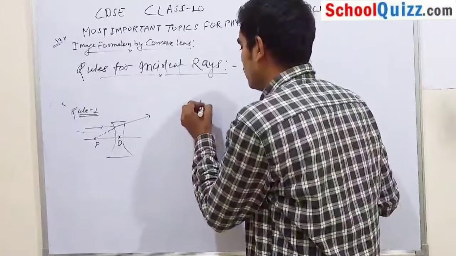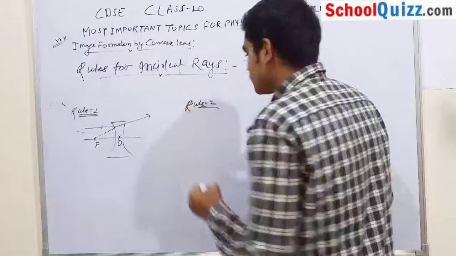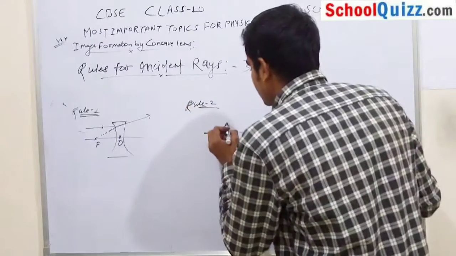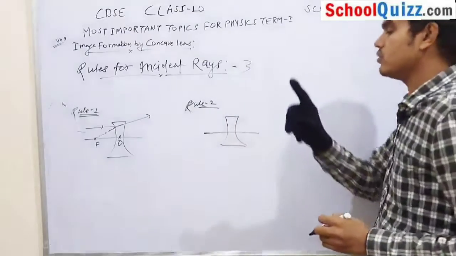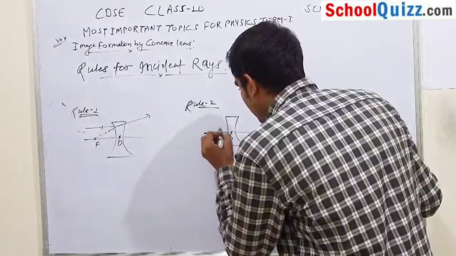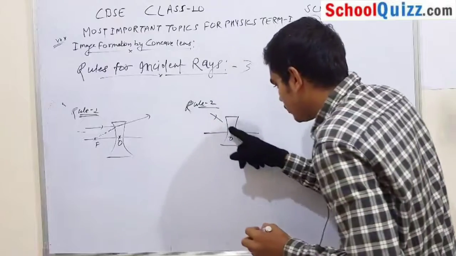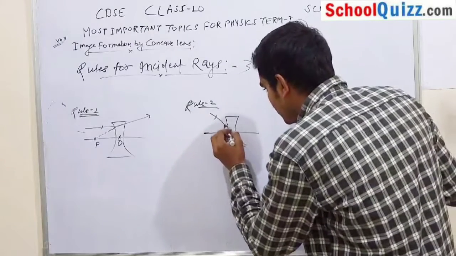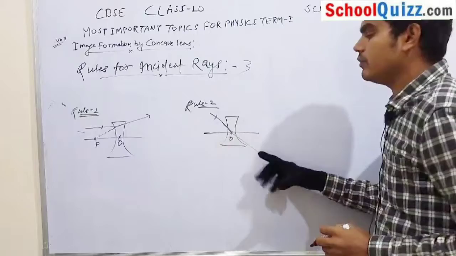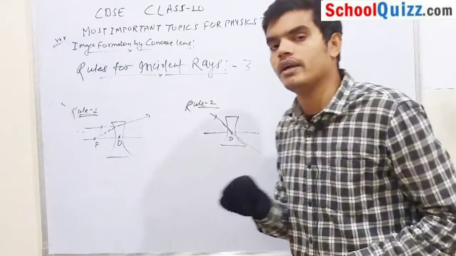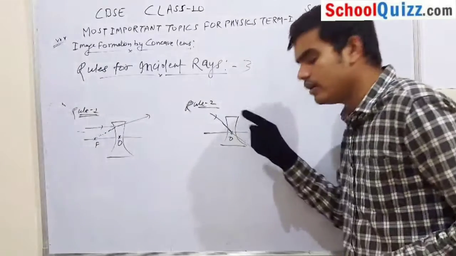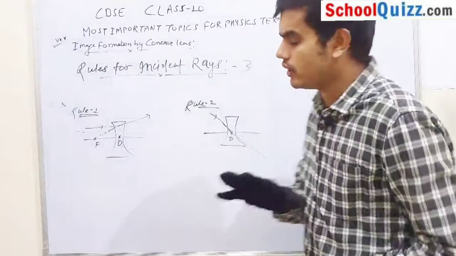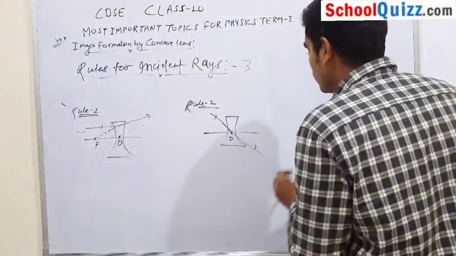What is your rule number 2? Rule number 2 is the same rule as in the case of a convex lens. When a ray of light passes through the optical center O, there will be no refraction, no bending of light, nothing will happen, and it will follow its original path without any deviation. This is your rule number 2.